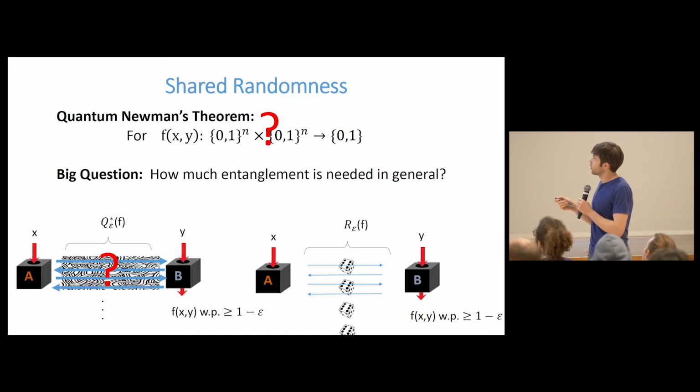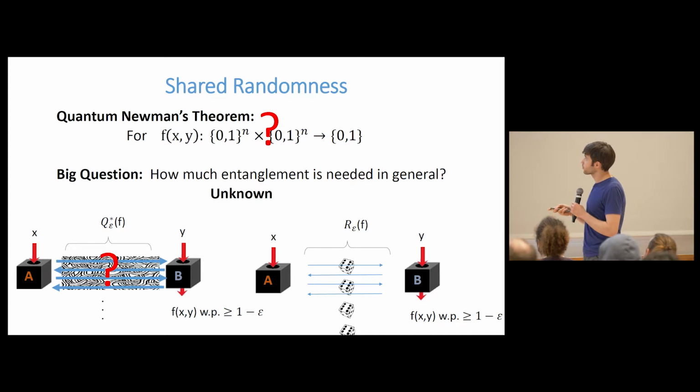The question really would be, in a protocol like this, where f has fixed size n, how much entanglement do you need to get close to the optimal probability of success without having to blow up your communication too much? So this is not known. This is just a big open question, and maybe it is inspiration for this work, although we don't resolve it. Okay.